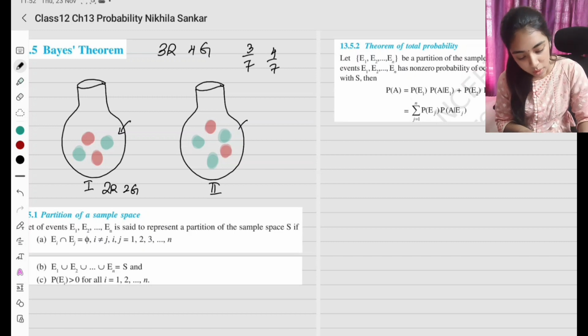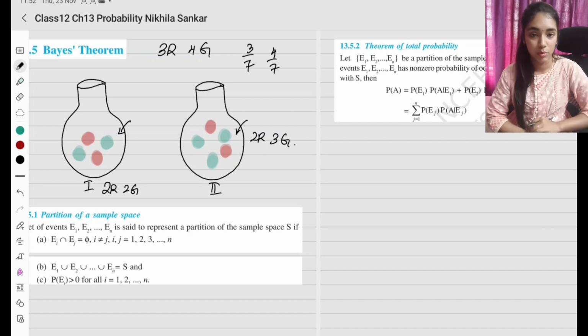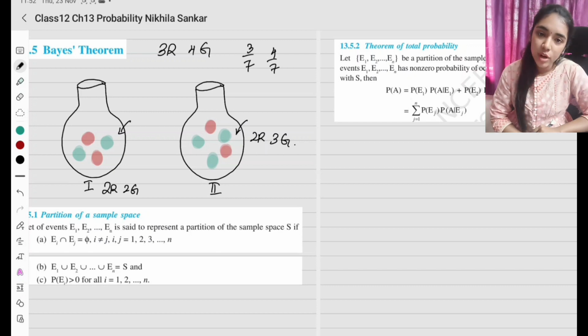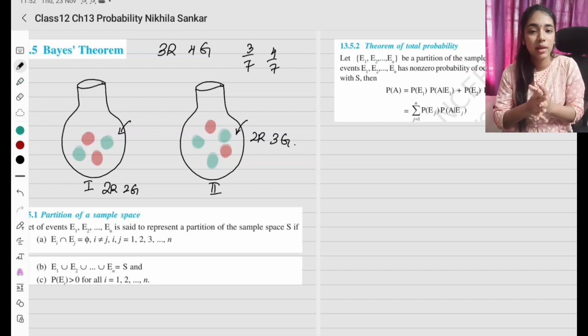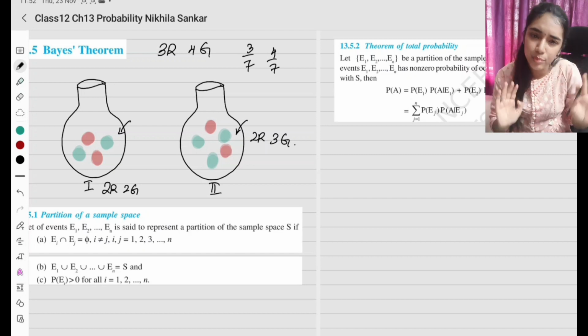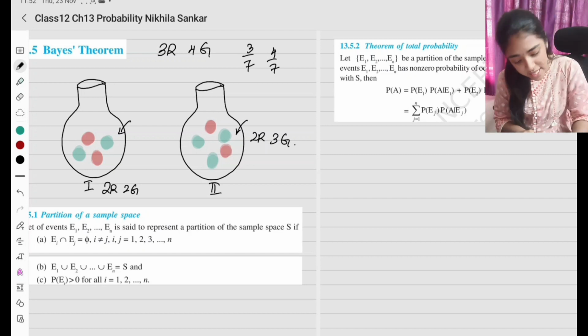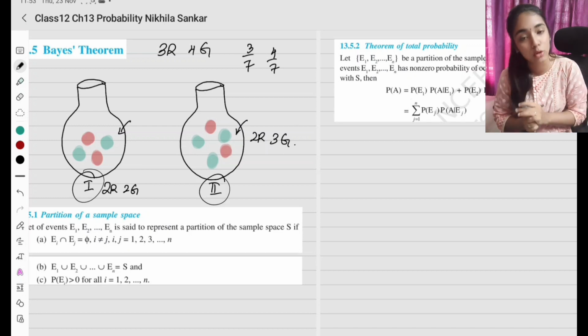Okay, here you have 2 red and 3 green balls. 2 red and 3 green balls. Now what is the probability that, what will we ask first? We will ask, it is a red ball. Now what we are going to do is, given that it is a red ball, what is the probability that it is taken from bag 1 or bag 2?